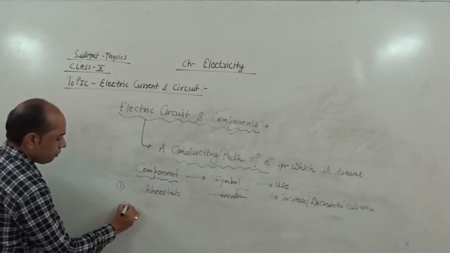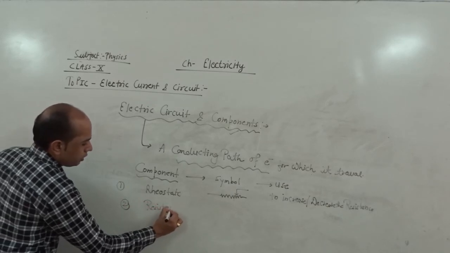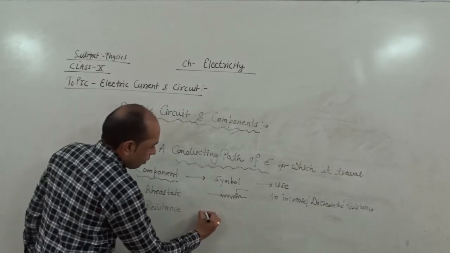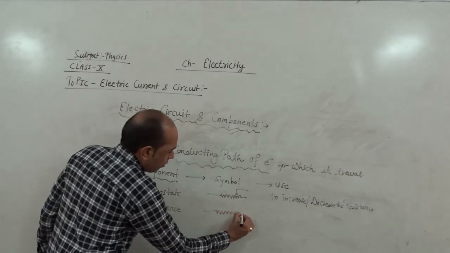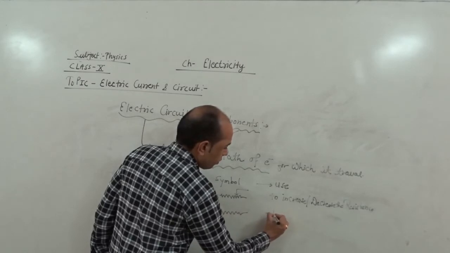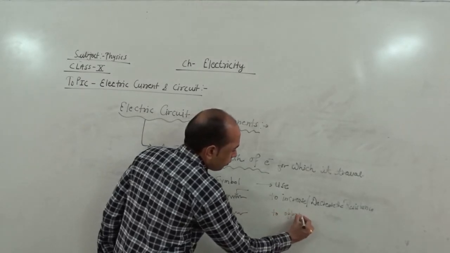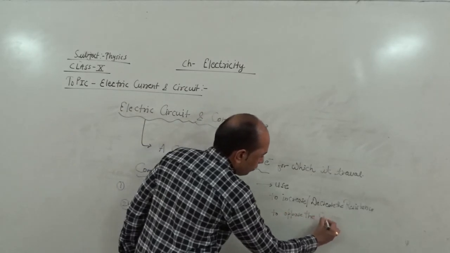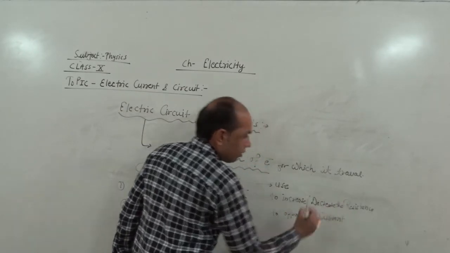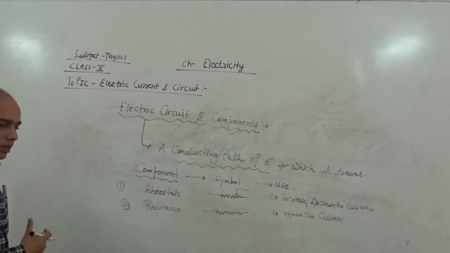Second one, resistance. Resistance is represented by a curved line, and its use is to oppose the current. All elements like tube light and bulb are also treated like a resistance.